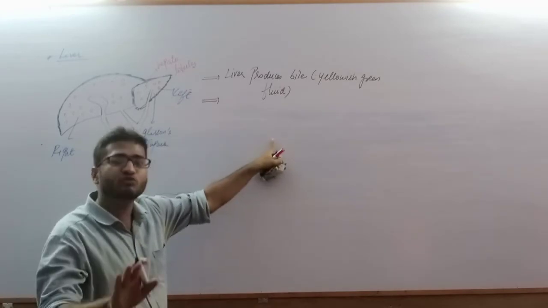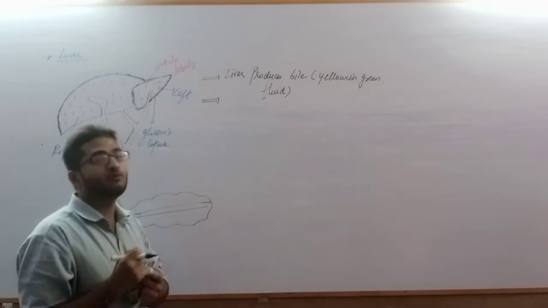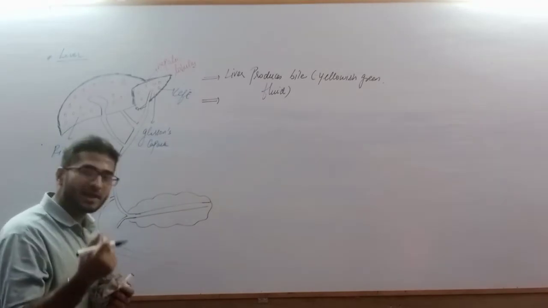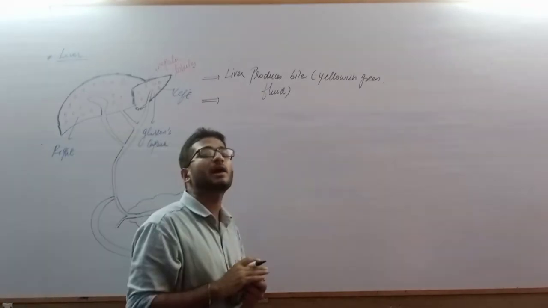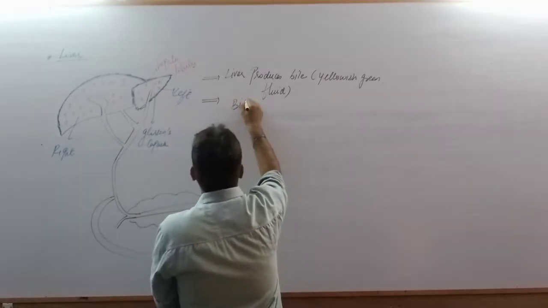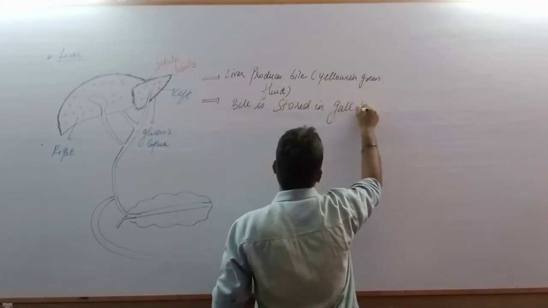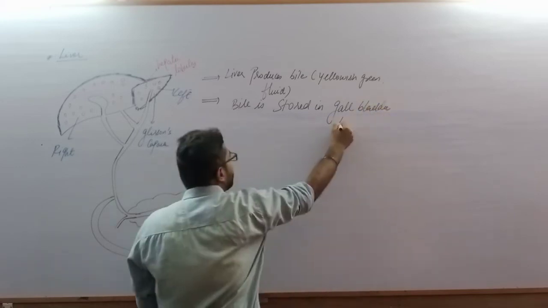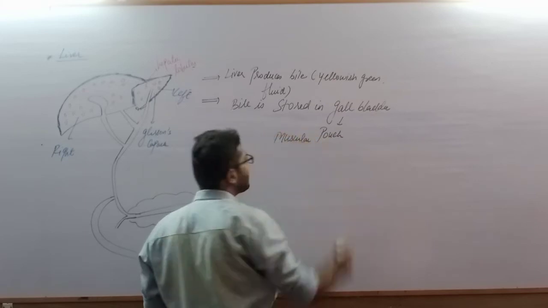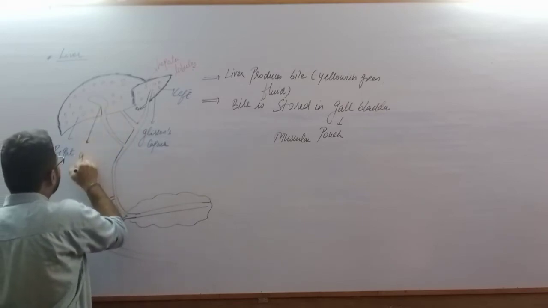The liver has the capacity to produce bile only, but it does not have the capacity to store bile. Now for storing, we have some other organ, and that is what we call the gallbladder. The gallbladder is a kind of muscular pouch or bag-like structure. So the liver produces bile, which is a yellowish green fluid. This bile is stored in the gallbladder. And what is this gallbladder? A muscular pouch or bag-like structure. So in this structure, this is the region of the gallbladder.